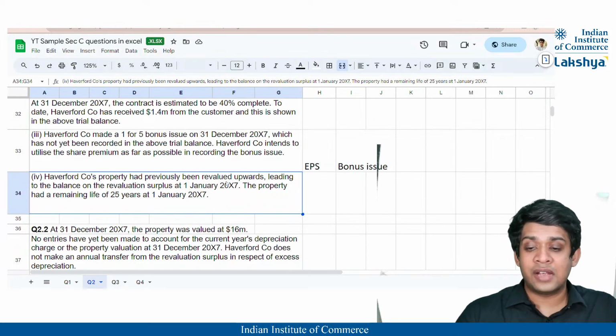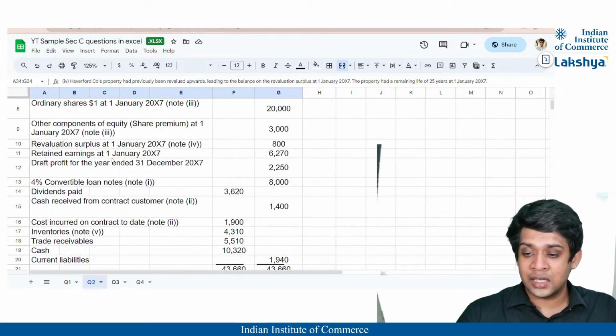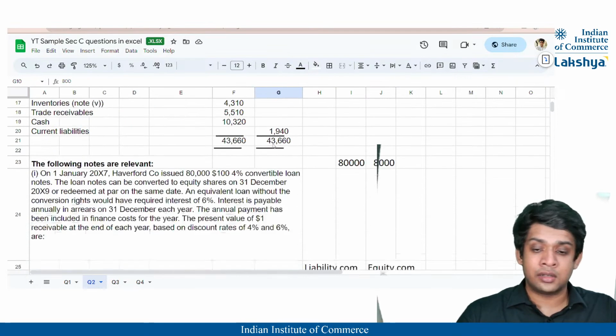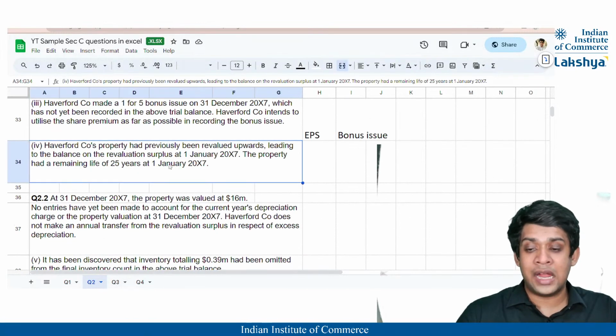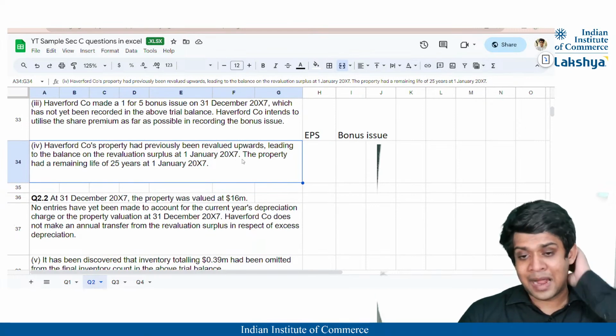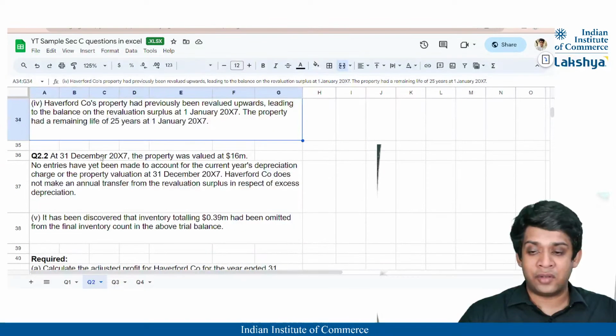So firstly, they have a revaluation surplus balance at the start of the year. So it must have been stated here somewhere. Yes, revaluation surplus at 1st January 2007, it is 800, right? So the balance of revaluation surplus of 800 is there for the same asset, for the property. Now the property had been revalued upwards and for that the balance is stated. The property at that time had a remaining useful life of 25 years. That means at the start of the year, its remaining useful life is 25 years.